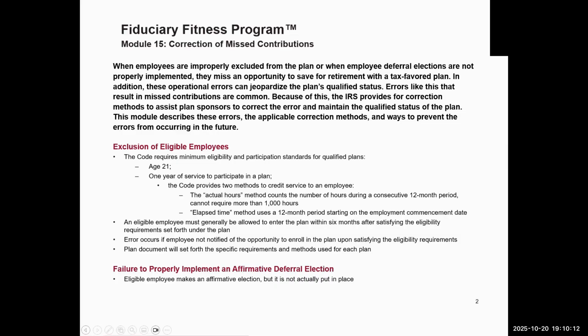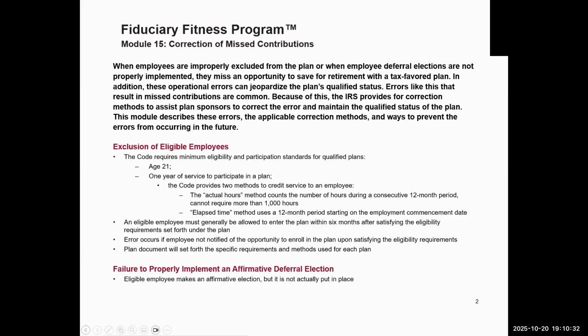And there's an eligibility and there's an enrollment timing as well. Errors occur if employees are not notified of the opportunity to enroll in the plan upon satisfying the eligibility requirements. And the plan document will set forth the specific requirements and methods used for each plan.